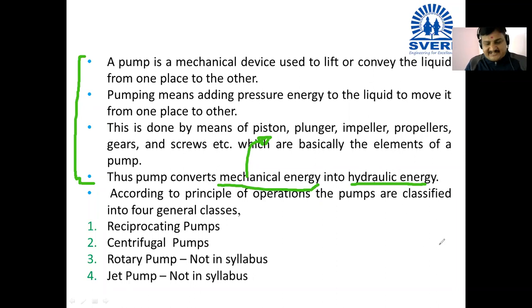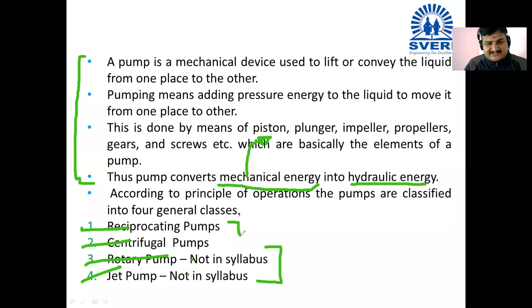The next point is, according to the principle of operation, the pumps are classified into 4 types: reciprocating, centrifugal, rotary, and jet pump. Out of these 4 pumps, rotary and jet are not in our syllabus.